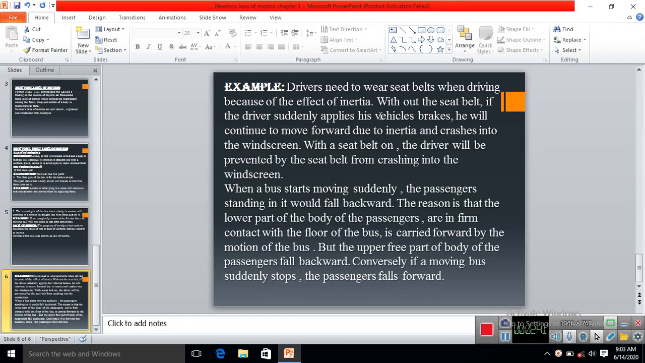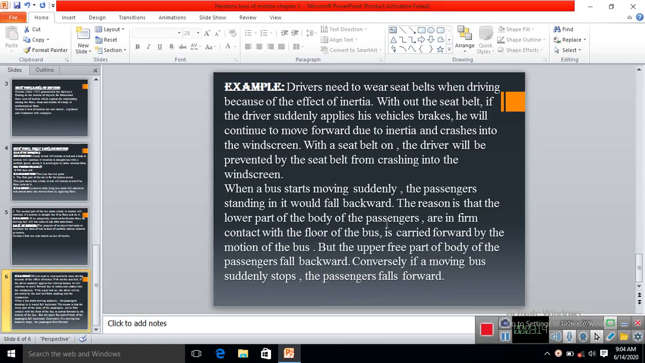A second example is when a bus starts moving suddenly, the passenger standing in it would fall backward. Why? Because the body of the passenger is at rest. When the bus starts, the bus is in motion, but the passenger is at rest. The passenger wants to maintain his rest position, therefore the passenger falls backward.